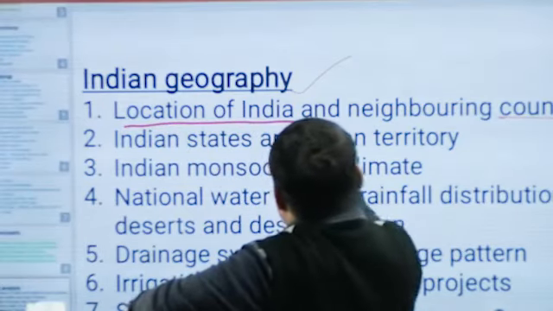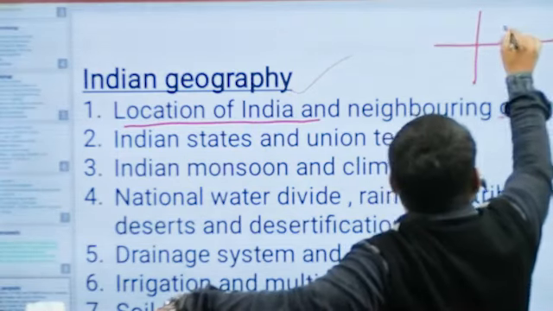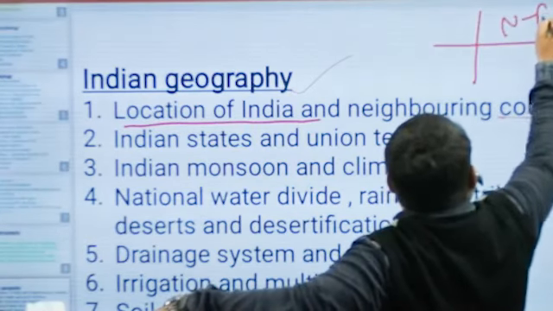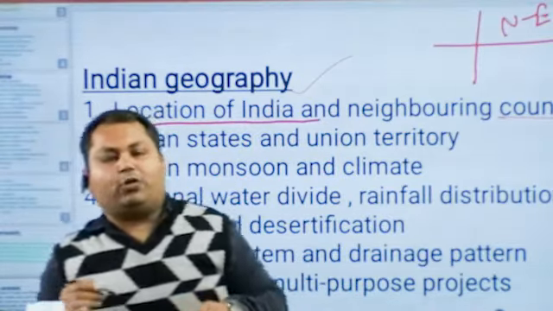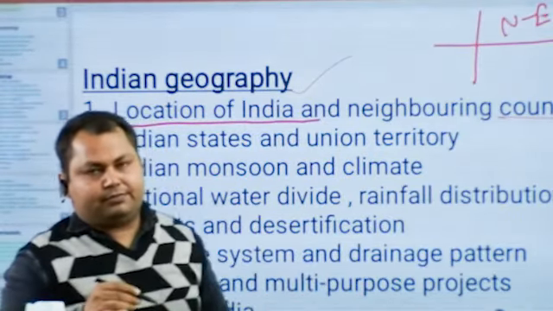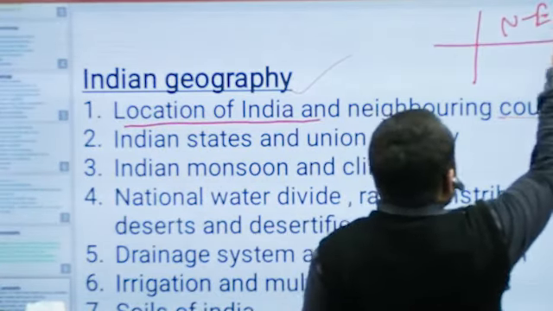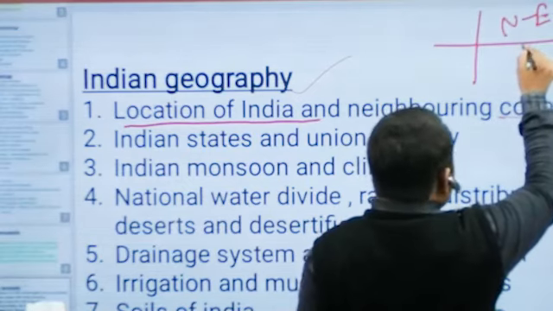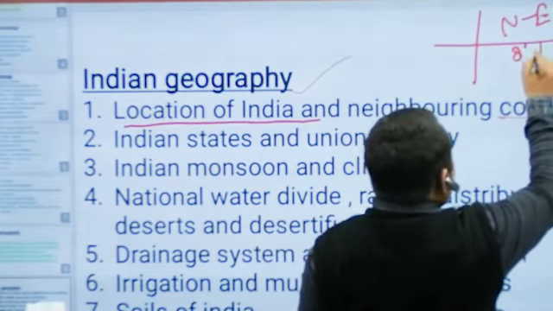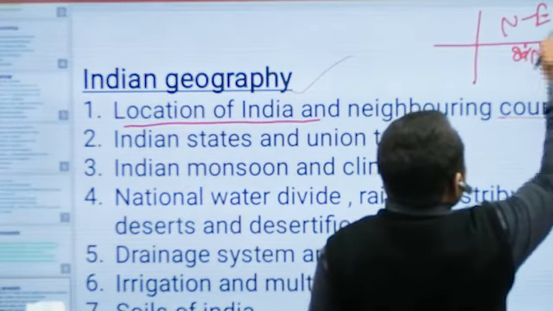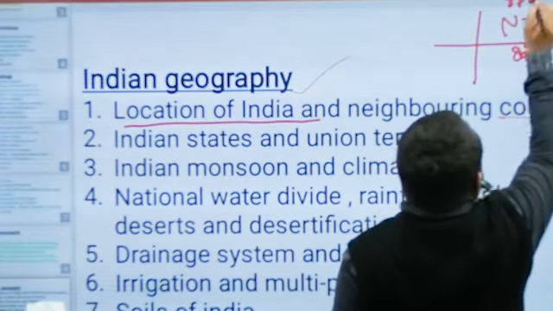If we talk about the location of India, globally India is located in the northeast of the globe. If we talk about the latitudinal location of India, in the south it is located at 8 degree 4 minute north, and in the north at 37 degree 6 minute north.